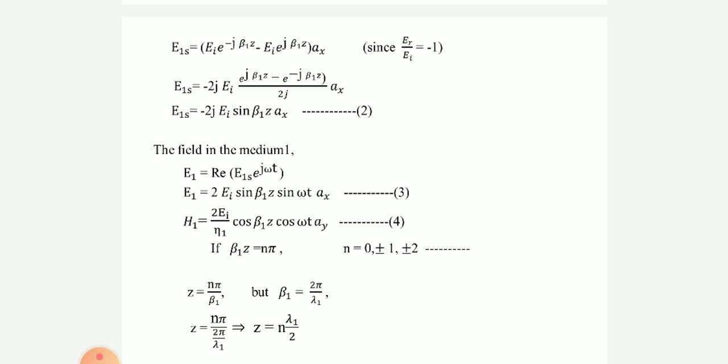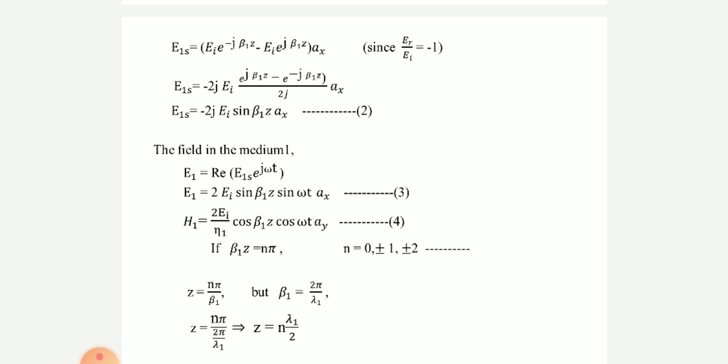The propagation constant becomes, as we discussed before, gamma is equal to j beta. Also, the reflection coefficient is given by tau is equal to Er by Ei, so Er is equal to tau Ei.